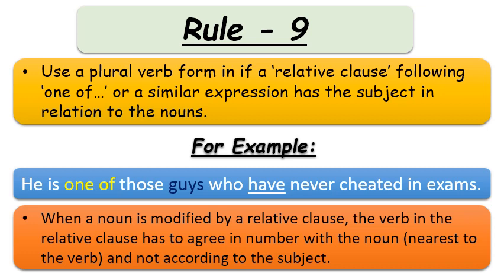Relative clauses are used to give more information about a particular part of a sentence, usually a noun. It is therefore important to pay attention to exactly which noun is modified by the relative clause. And we have to see one thing also, whether the noun is singular or plural. According to that, the verb will change. Relative clauses are who, when, etc.